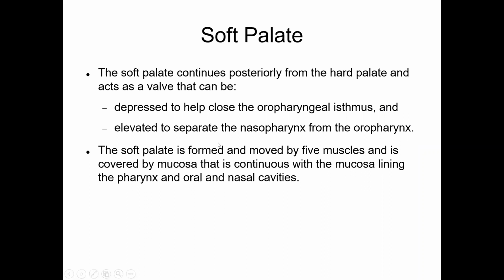So the part of the soft palate facing the nasal cavity, the upper surface, will be lined by respiratory tract epithelium, pseudostratified ciliated columnar with goblet cells, whereas the oropharyngeal side will have the same lining as the oral cavity, non-keratinized stratified squamous. The soft palate has two separate epithelia lining each surface.